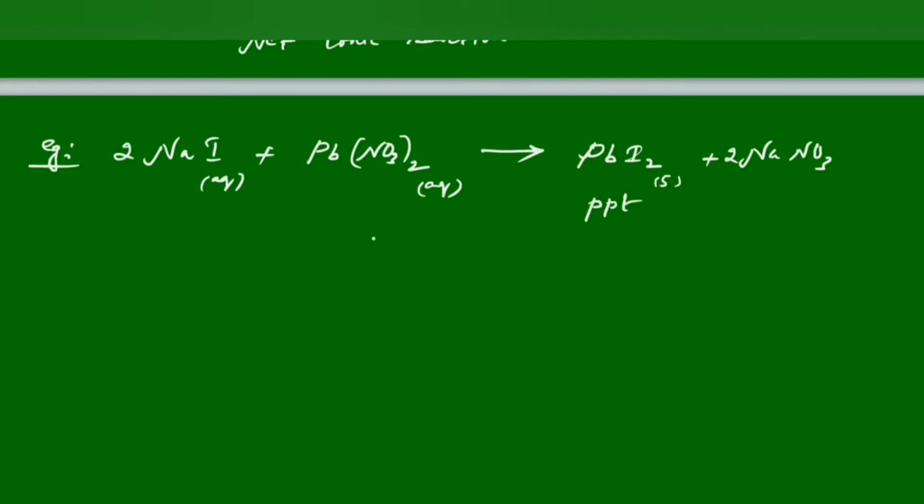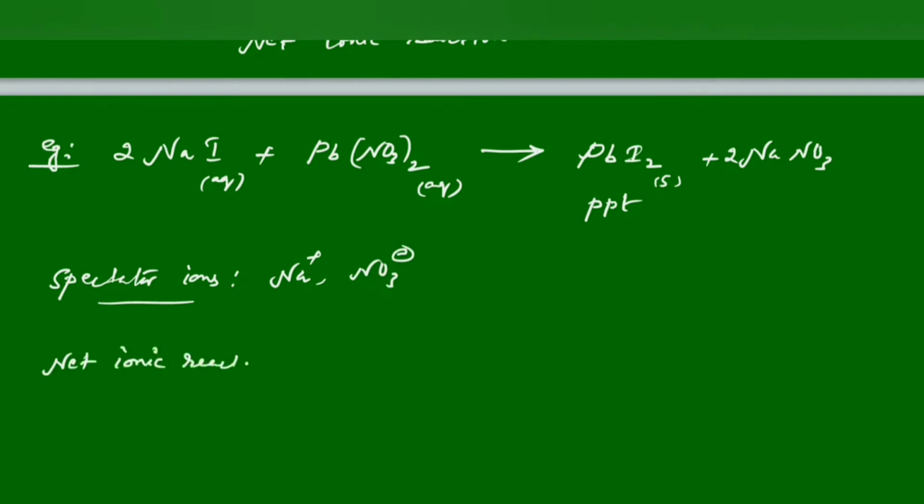This reaction is a precipitation reaction because a precipitate is forming. What are the spectator ions in this reaction? Na plus and NO3 minus are the spectator ions. Then what is the net ionic reaction? Lead 2 plus and 2 I minus give PbI2.